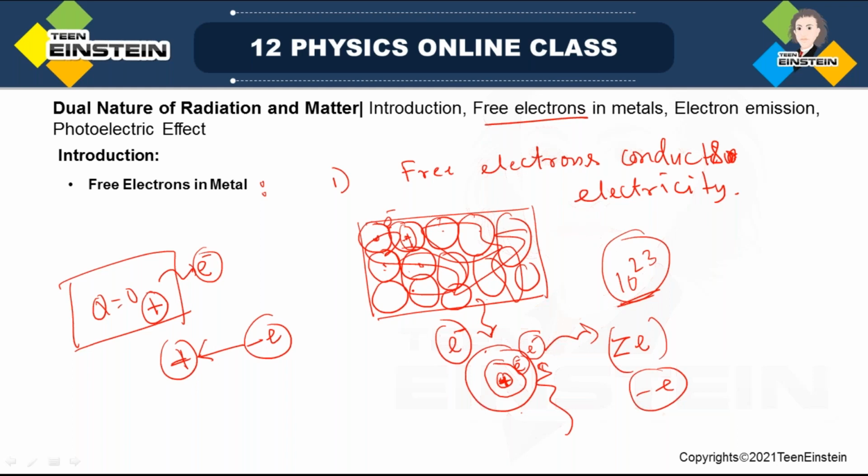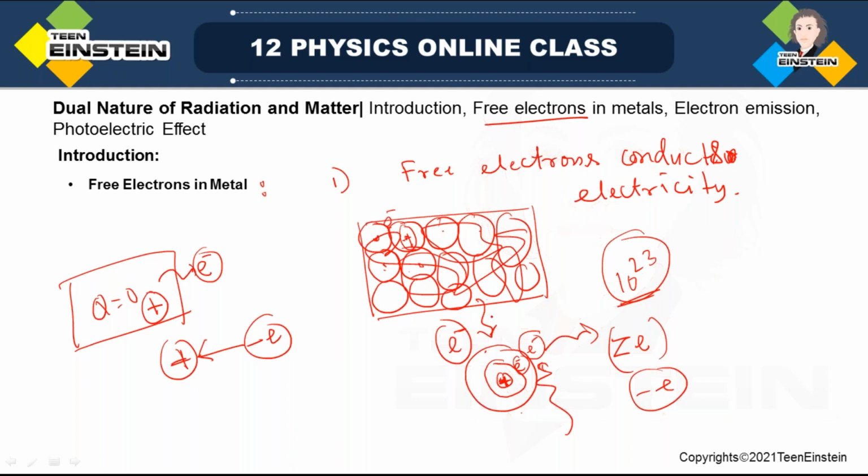These are really loosely bound, they don't have much attraction, but some forces will be applied by the rest of the cores of the atoms.